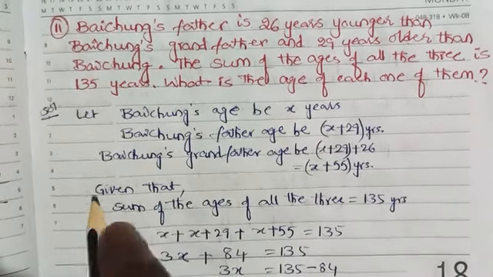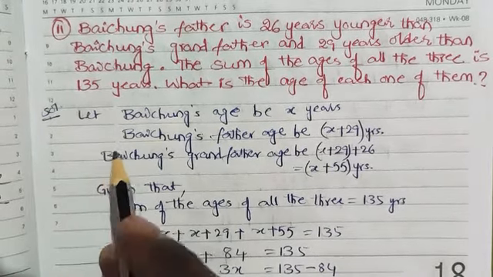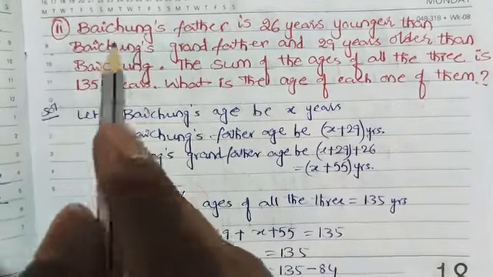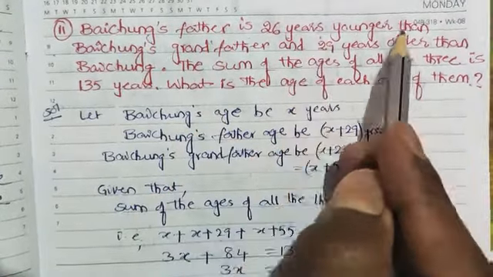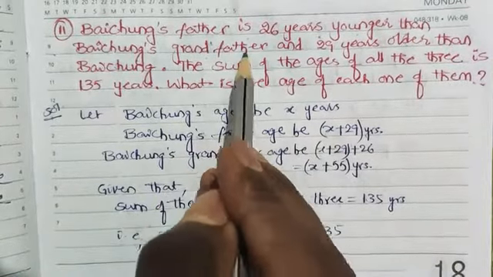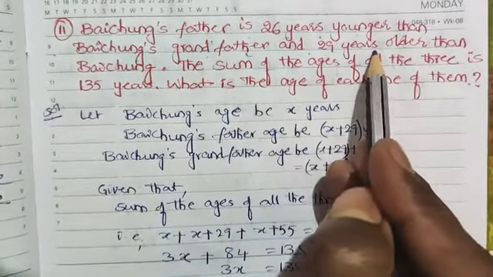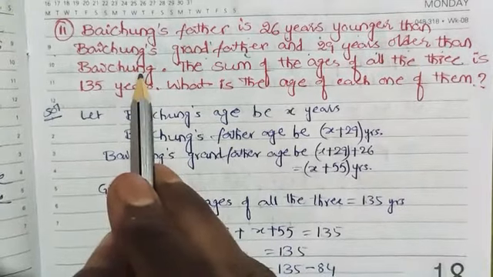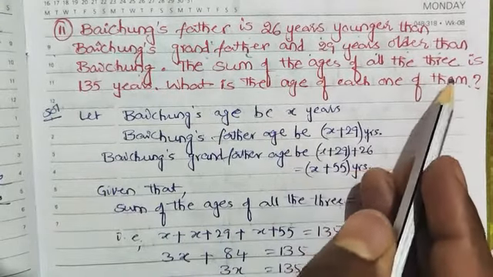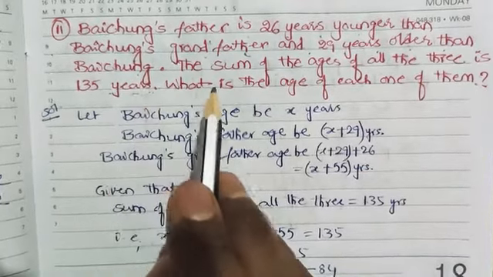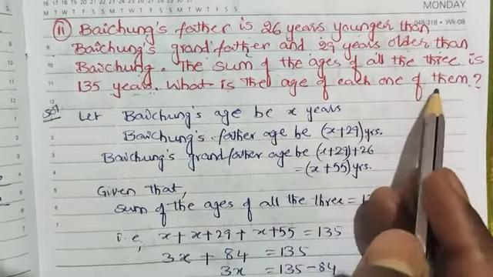Let us see one more question from exercise number 2.2, that is question number 11. Baichung's father is 26 years younger than Baichung's grandfather and 29 years older than Baichung. The sum of the ages of all the three is 135 years. What is the age of each one of them?